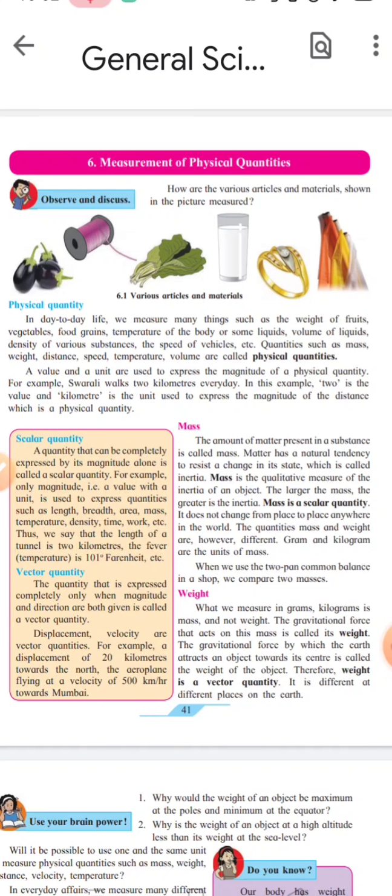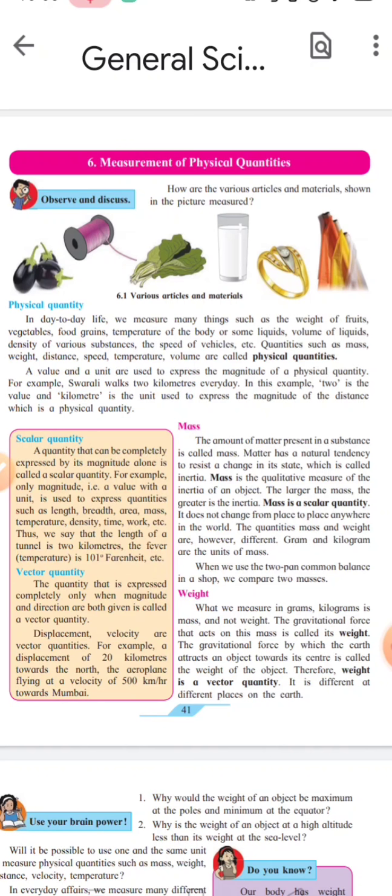Examples I want to give you: if Akash is having fever, his body temperature is 100 degree Fahrenheit. Here 100 is a value and Fahrenheit is a unit, and together it is called magnitude. Your father walks 5 kilometers daily in the morning. Here 5 is a value and kilometer is a unit. 5 kilometer is called magnitude of a distance. Brinjal's weight is 2 kg. Here 2 is a value and kg is a unit, and together it is called magnitude.